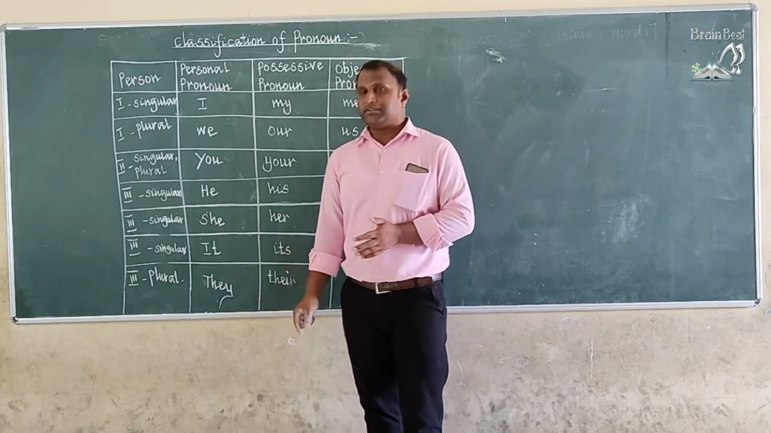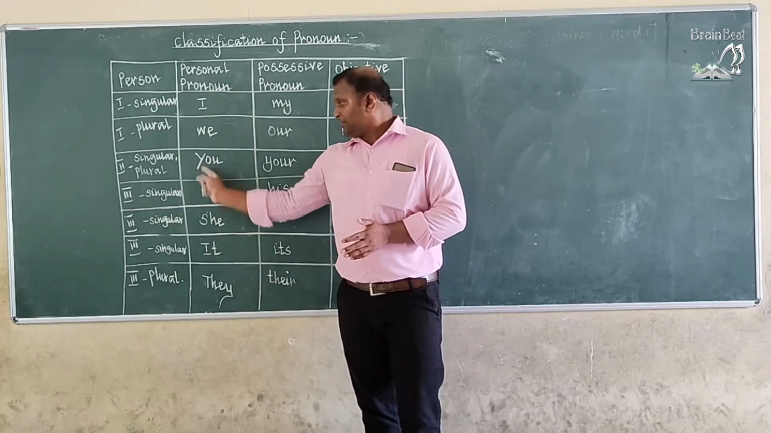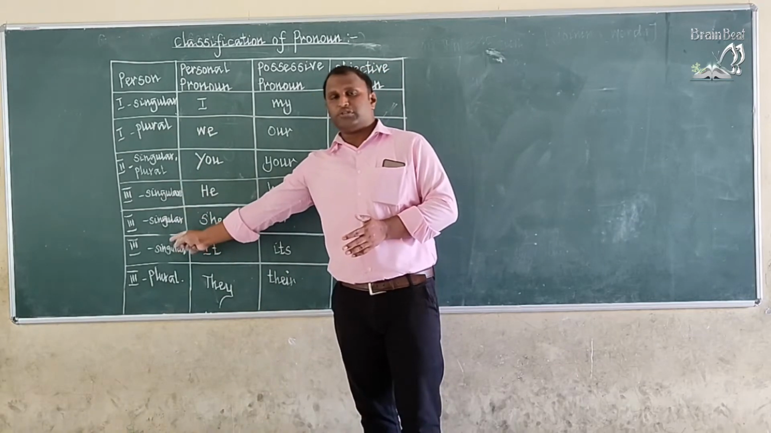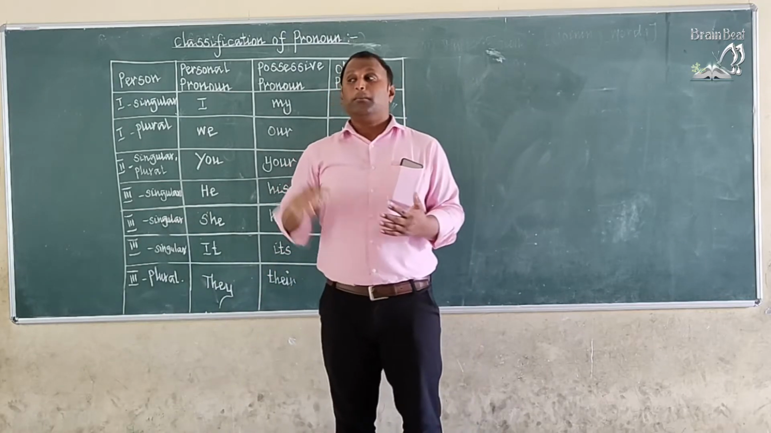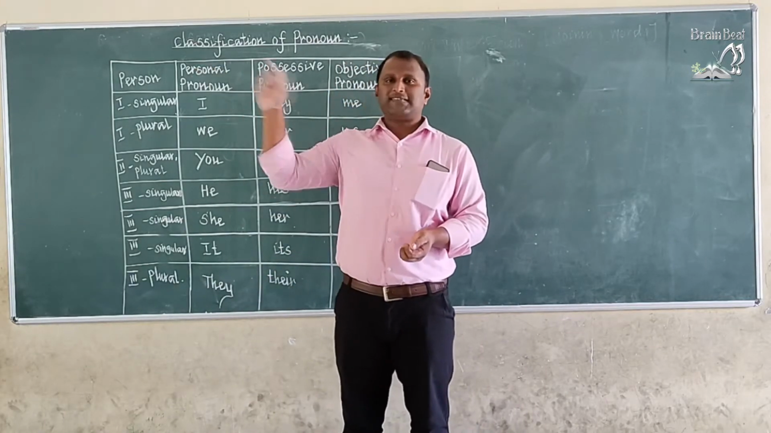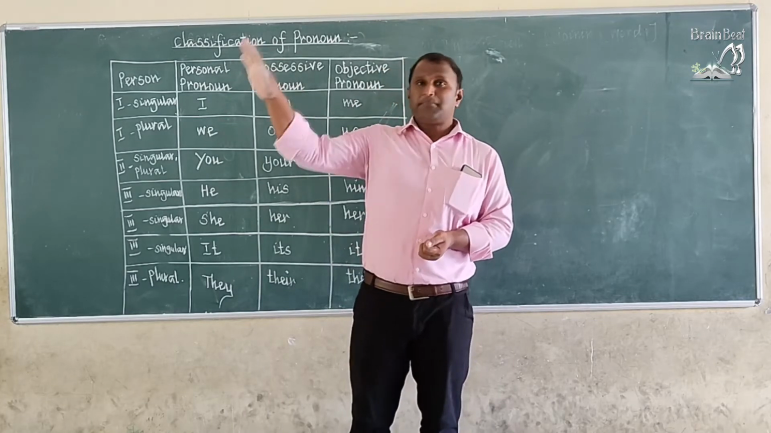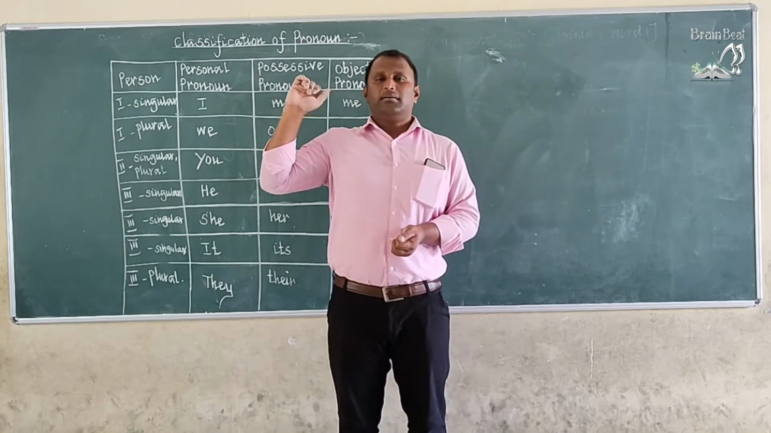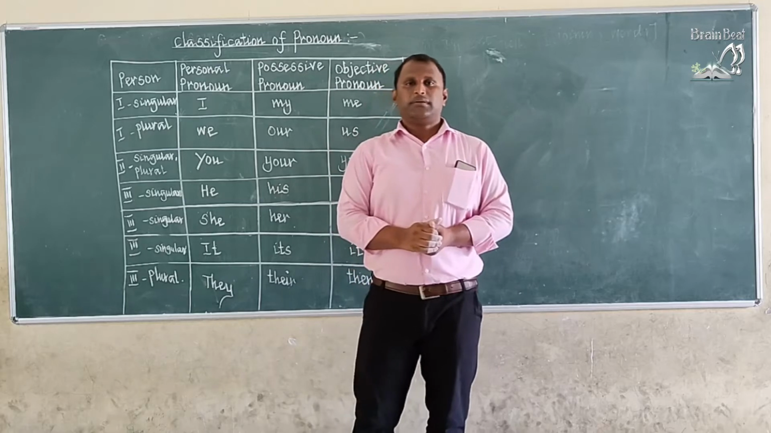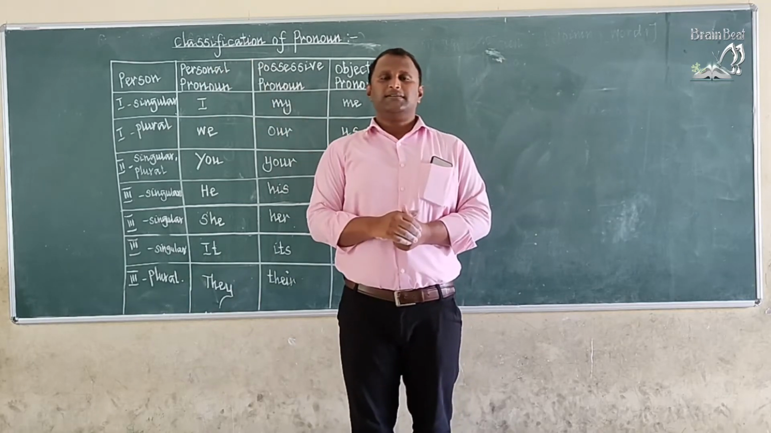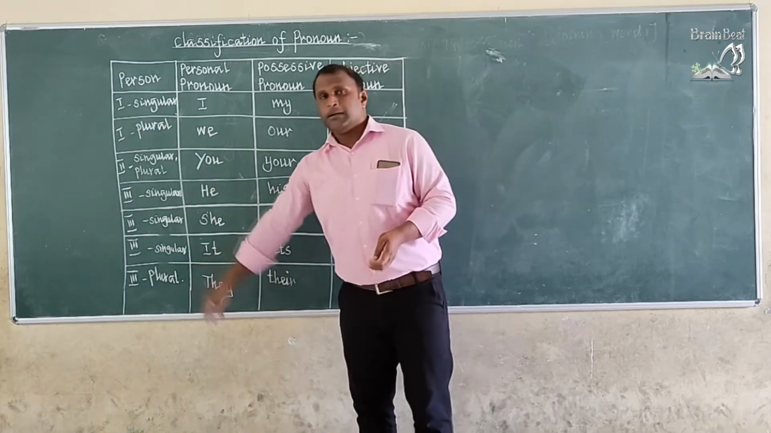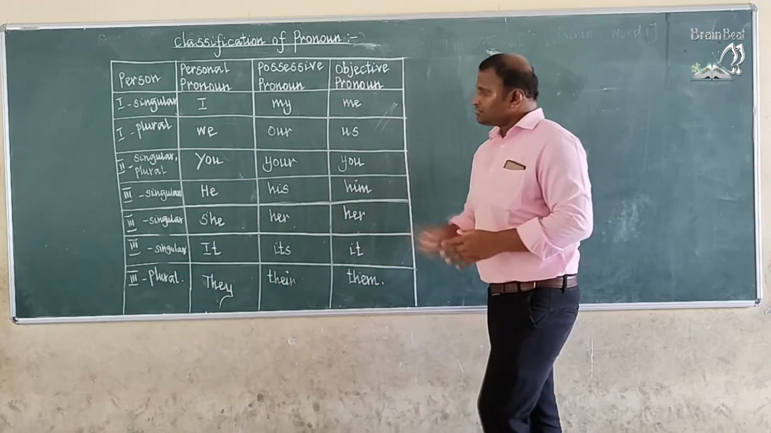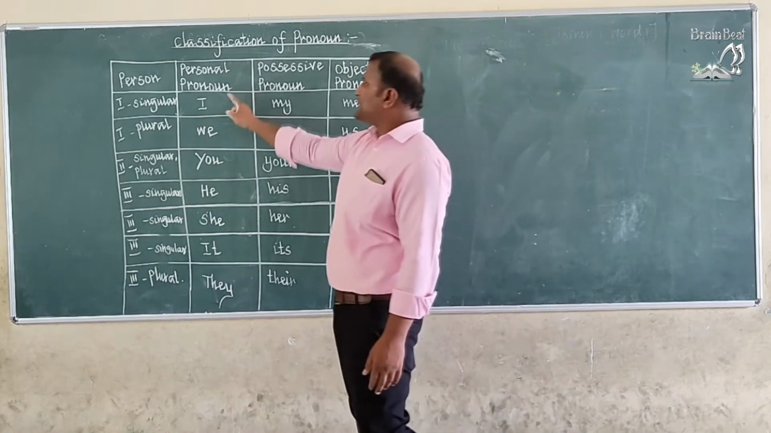Okay, for neuter gender we use it, which is third person singular, and they means plural, more than one. They are my students, they are my siblings. Okay, they are my friends. Okay, do you understand, children? So they means plural.